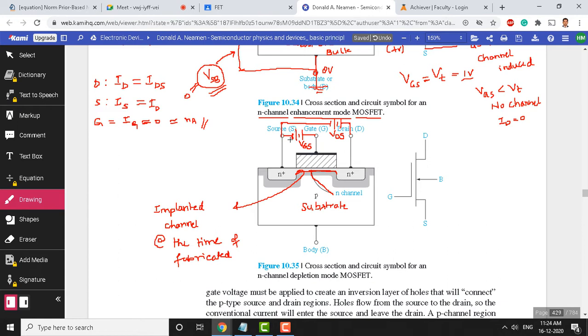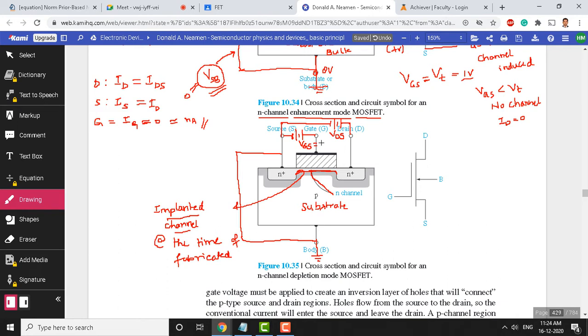Have you understood? We have connected two voltages here, and we need to short circuit the source and bulk, and connect this to ground. Now look at how this device works. There is already a channel inbuilt at the time of fabrication, so this can be called an implanted channel.